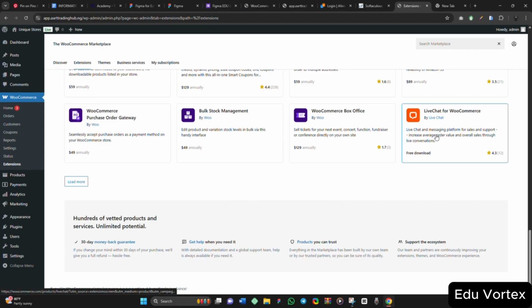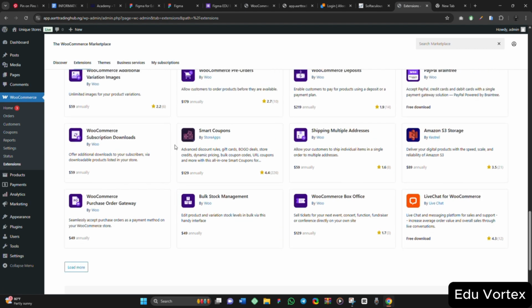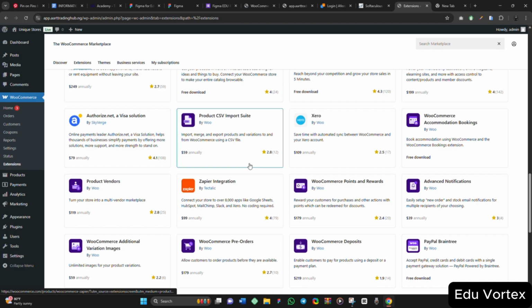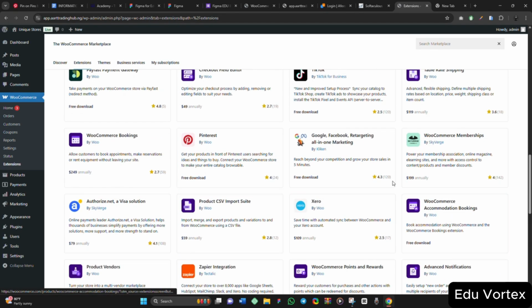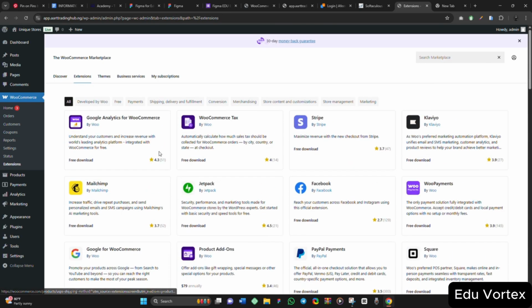See, live chat for WooCommerce, live chat and messaging platform for sales and support. So people can even be messaging you directly inside your website. So WooCommerce has a lot of features like that. WooCommerce is not just an ordinary store plugin. It is something that you cannot sleep on.